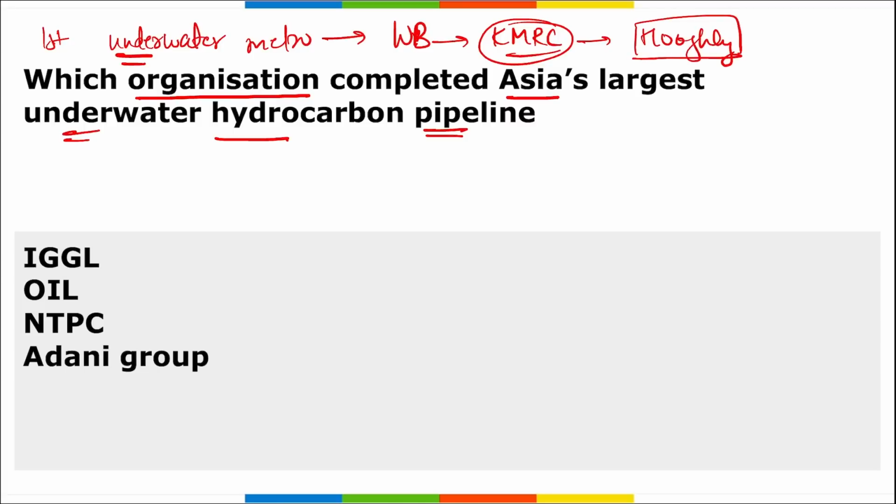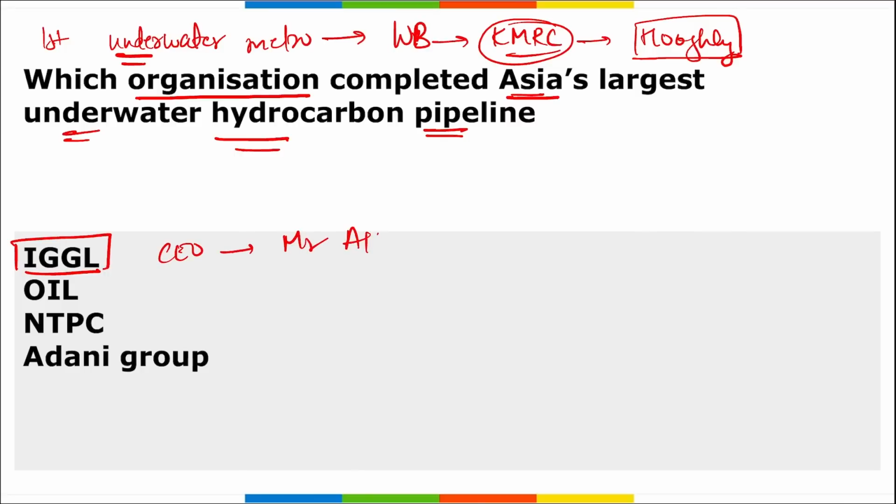Next is, which organization has completed Asia's largest underwater hydrocarbon pipeline? It was IGGL, that is Indradhanush Gas Grid Limited. Who is the CEO here?